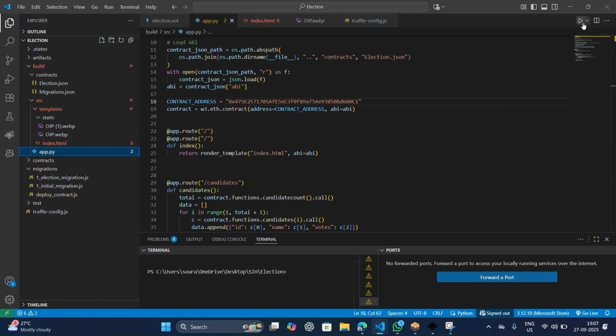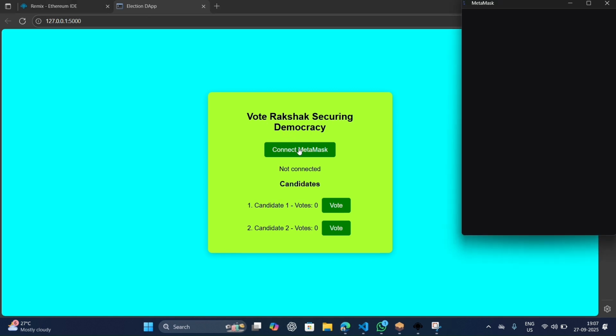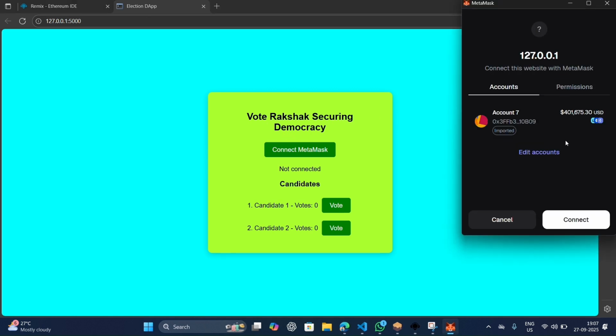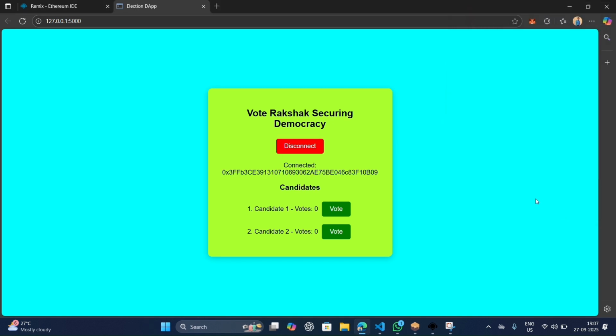I start the HTTP server. The server is started. I'll open the link. I connect to MetaMask. MetaMask is asking for confirmation of connection. I allow.